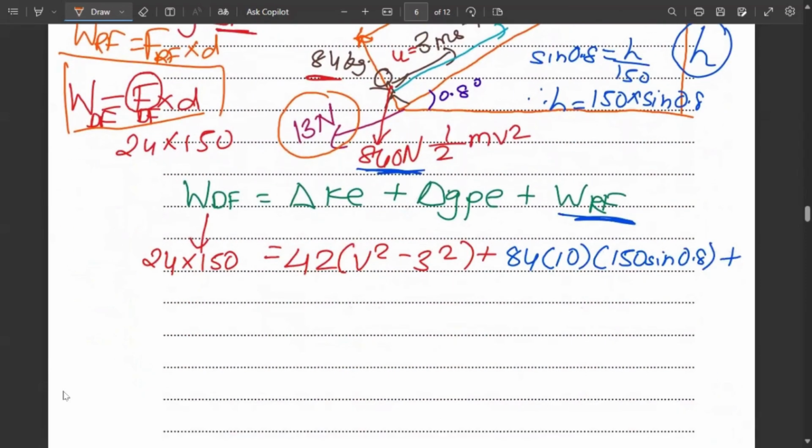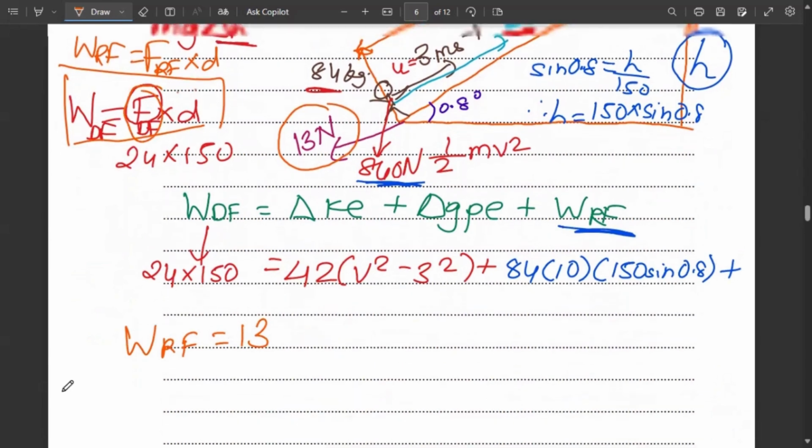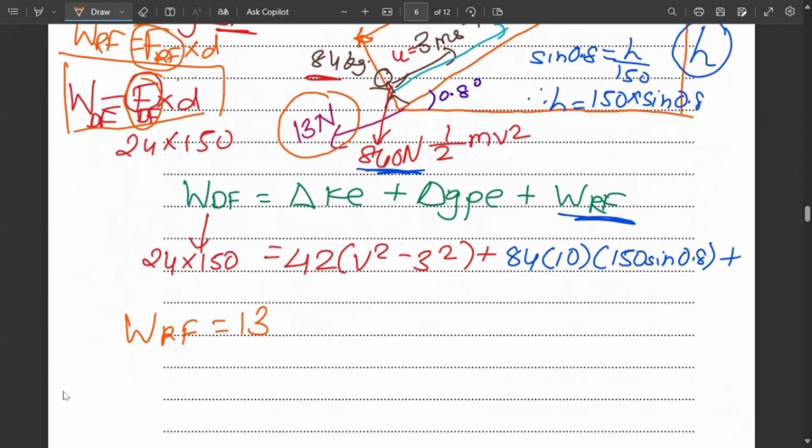Now, work done by the resistive force will be force into distance. So the distance will be 150. So we can write 13 into 150.